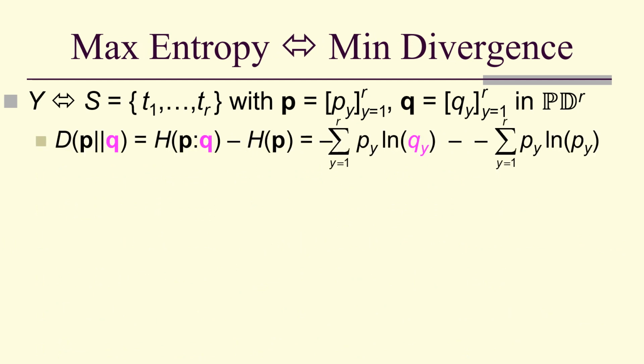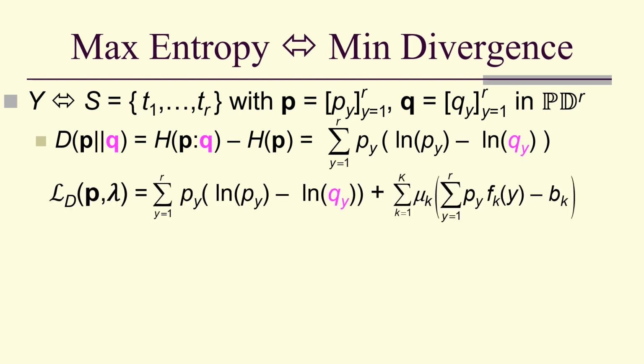So here we have such a Q, and notice I'm writing this Q in magenta so we can track what happens to it as we do our calculations. This is our definition of KL divergence. I'm going to do a little simplifying on the summation form and factor out the P sub y. And notice we've got a minus log Q sub y. That means that our Lagrangian for KL divergence minimization has a minus log Q in it.